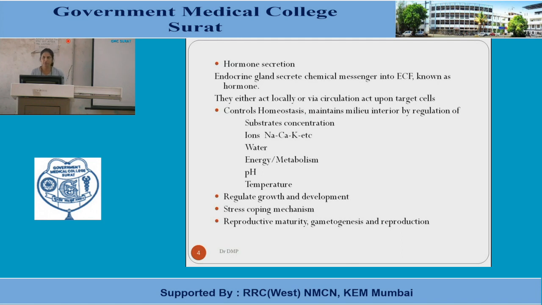It regulates the metabolic rate, and by that means it regulates the energy in the body. It is responsible for the maintenance of body pH and body temperature. The endocrinal system is also responsible for the regulation of growth and development of the human body. It has a stress coping mechanism mainly by the adrenal glands. Its important role is for reproductive maturity, gametogenesis, and reproductive physiology.